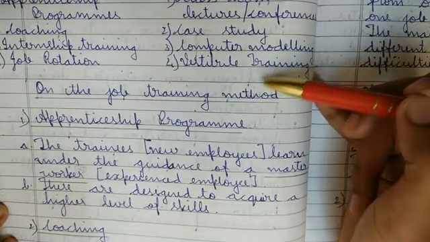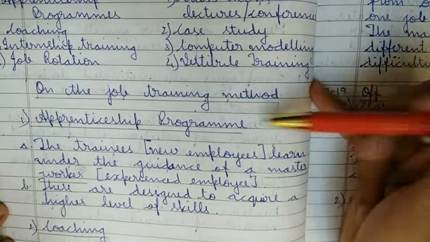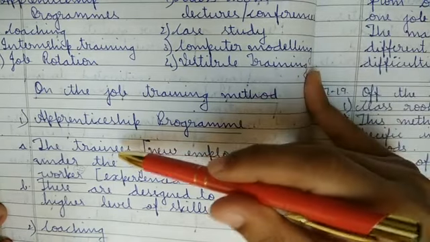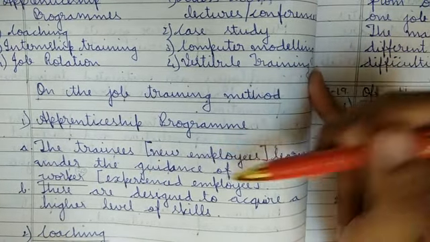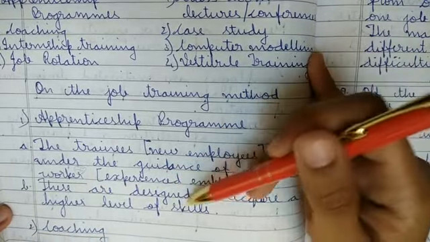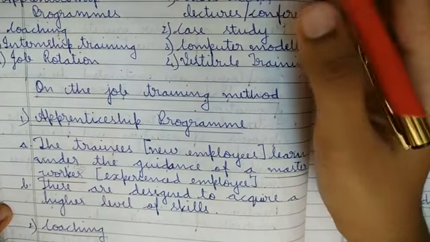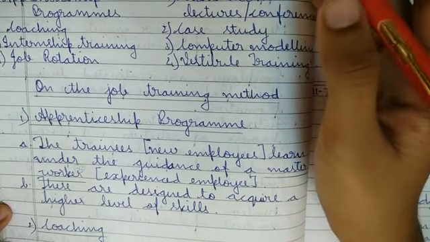On the job training method, apprenticeship program: the trainees, new employees, learn under the guidance of the master worker. Master worker is very important. That is a keyword, like an experienced employee. These are designed to acquire higher level of skills. So when I come as an employee to your organization, you will give me a superior. That is my master worker.